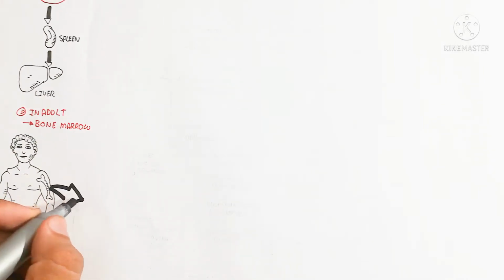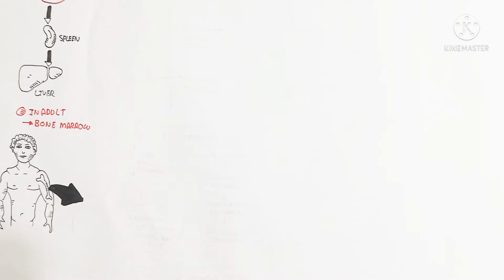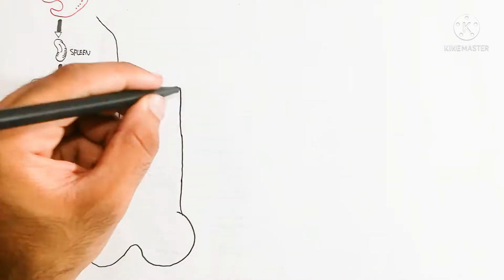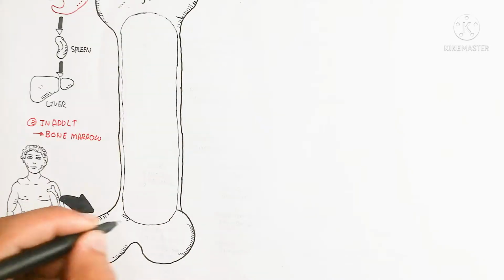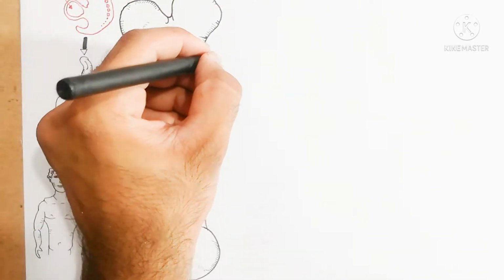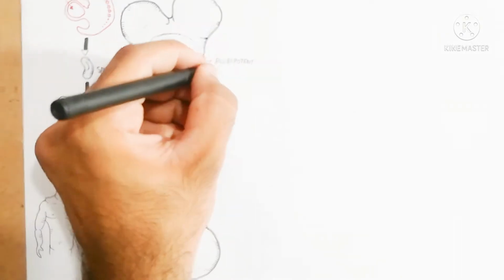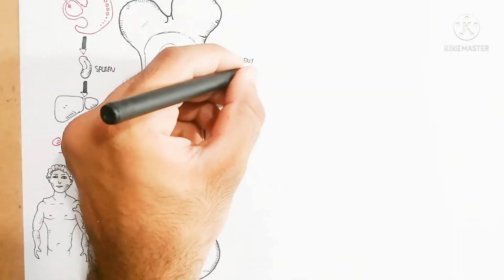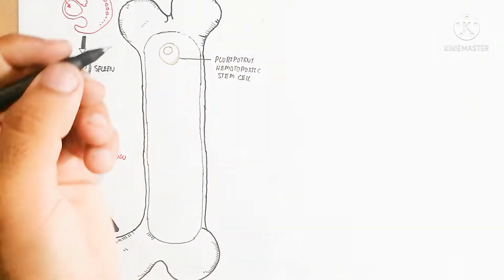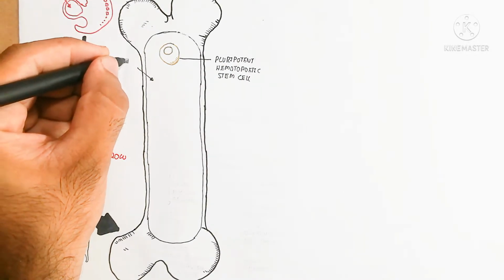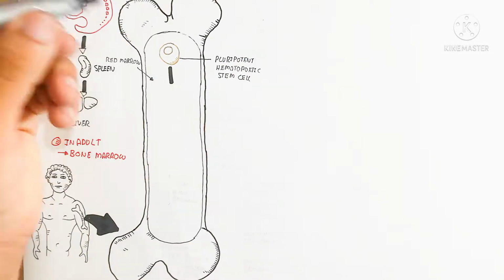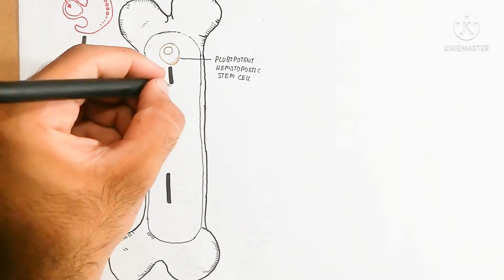The red bone marrow is responsible for the production of the RBC. Here is a person which contains a bone, and I am drawing the bone structure here. This is the compact bone and inside is the bone marrow. Those bones which contain bone marrow are able to produce the red blood cell, or RBC.